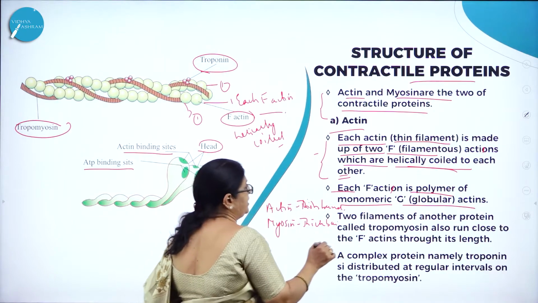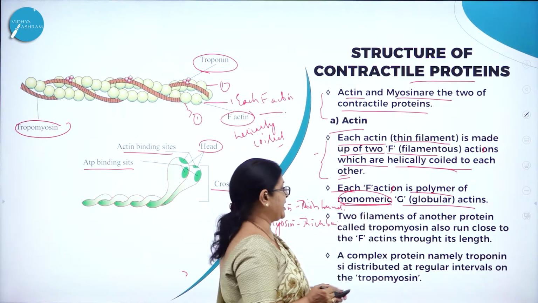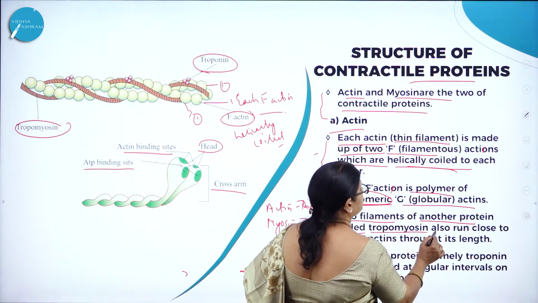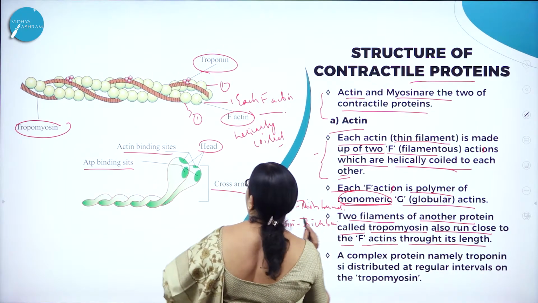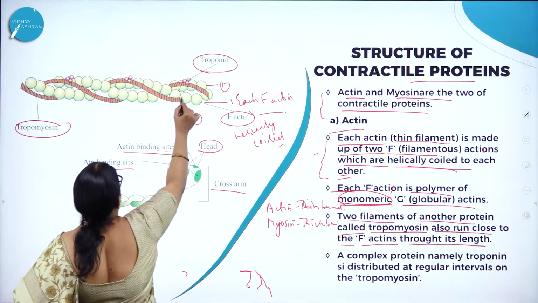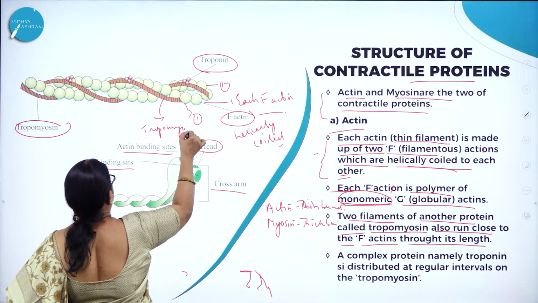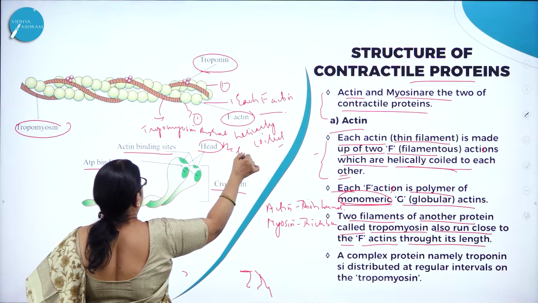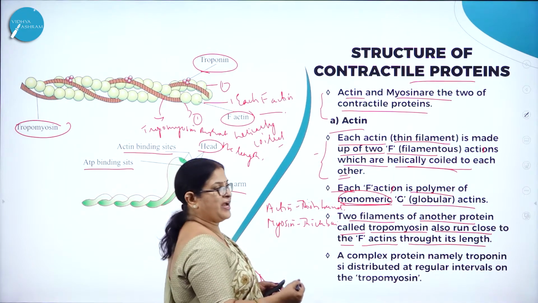Each F-actin is a polymer of monomeric, that is globular, actin, and two filaments of another protein called tropomyosin also run close to the F-actins throughout its length. Here you can see the tropomyosin throughout the length of actin.